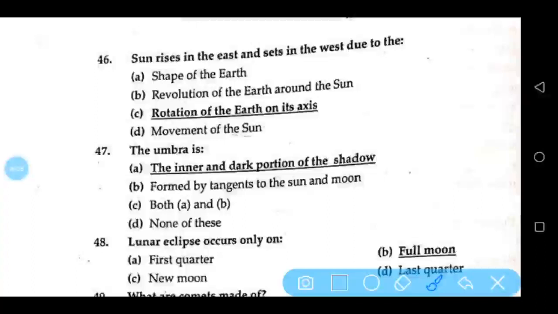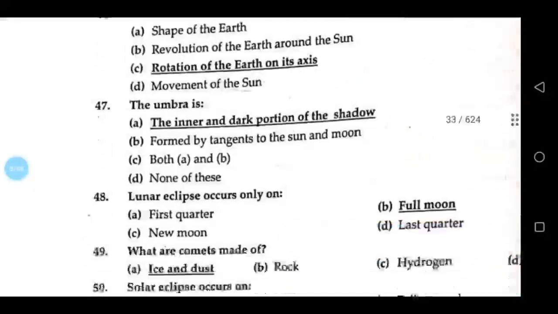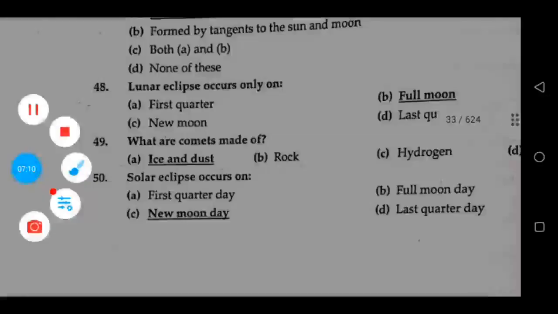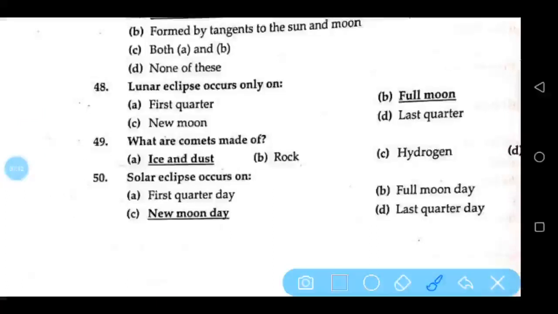Sun rises in the east and sets in the west due to the rotation of the Earth on its axis. The umbra is the inner and the dark portion of the shadow. Lunar eclipse occurs only on full moon. What are comets made of? Ice and dust. Solar eclipse occurs on new moon day.